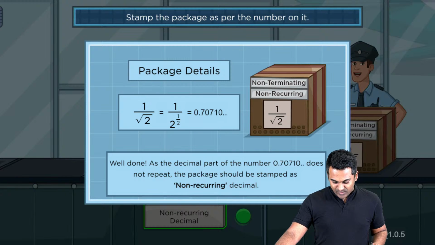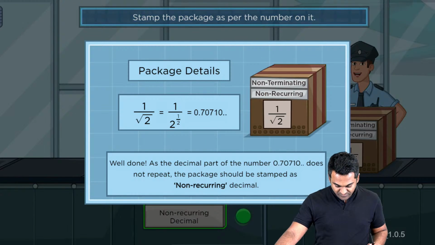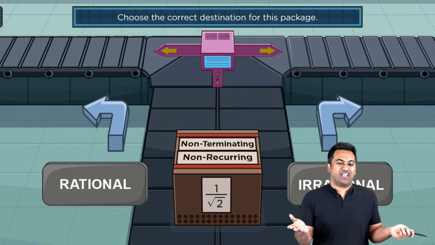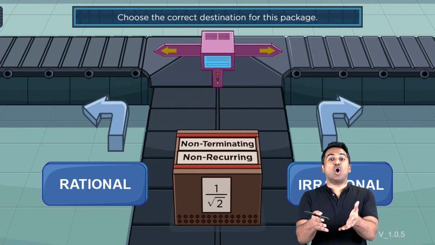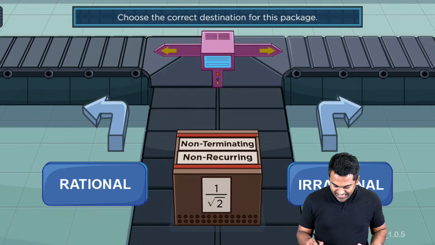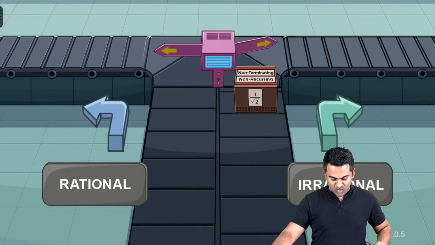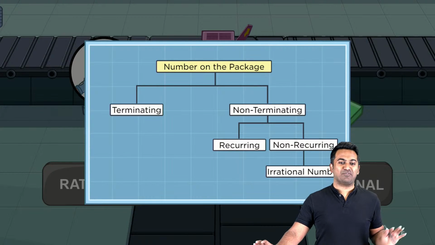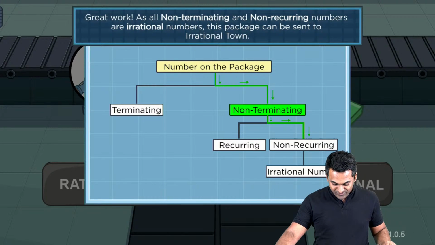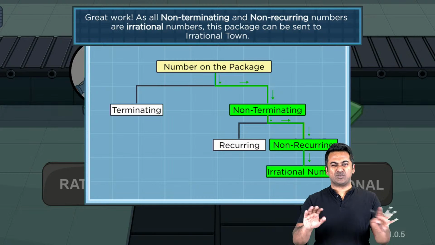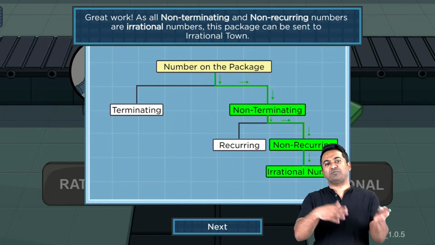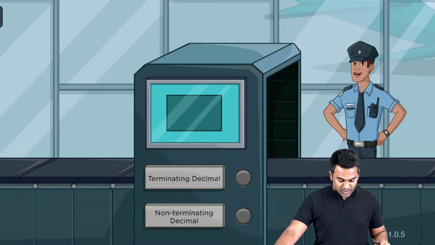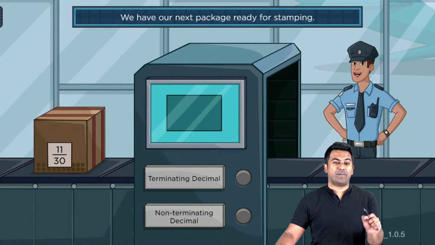And moving on from this, I think we are ready to put the final stamp. Is it going to be rational or irrational? You've already given me the answer. Non-terminating, non-recurring. Of course, that only means one thing, and that is irrational. Okay, so we have the correct answer this time as well. I'm going to bring in the last number, and after that, probably we call it the end of the game. The last number coming up, because I just wanted to revise these basic fundamentals before we move on with the topic. So here's the last fraction coming your way, and that is 11 divided by 30. Come on.